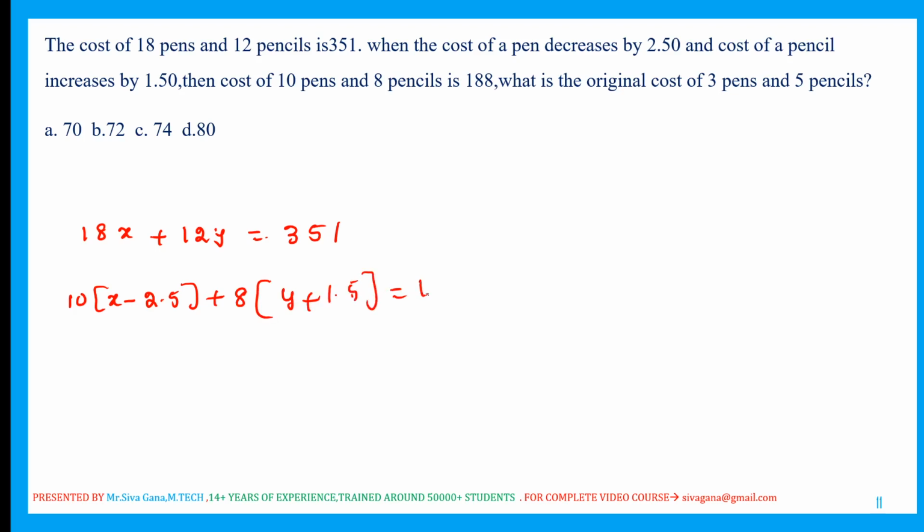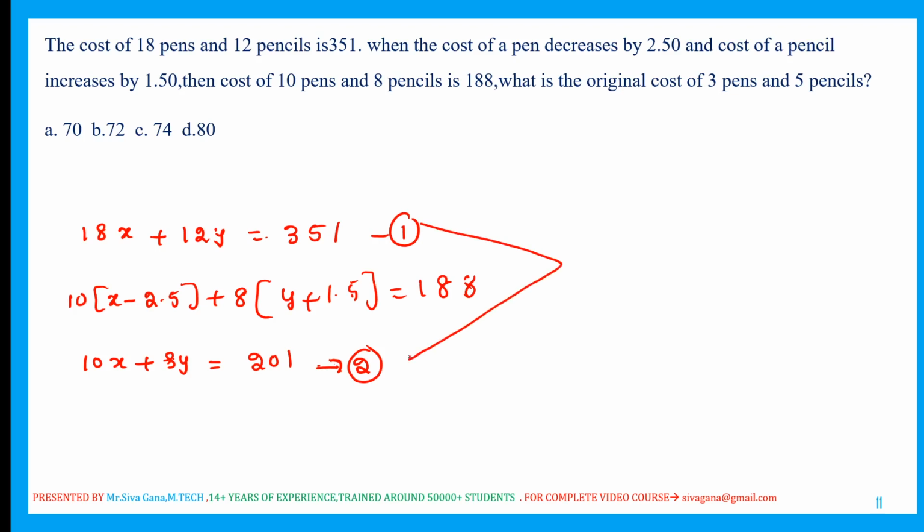Now the cost is how much? 188. So be careful what I am going to get. 10x plus 8y is equal to 188 plus 13, which is nothing but 201. Let us say this is equation 2 and this is equation 1. If I solve these two, I am going to get the value of x and y.